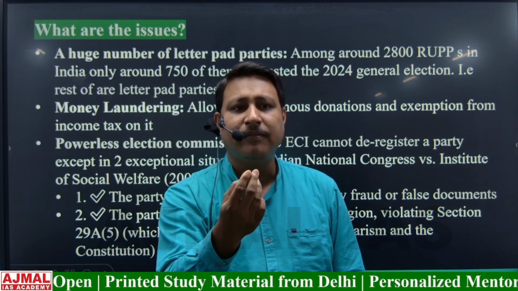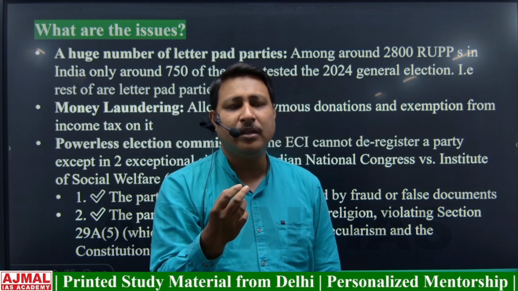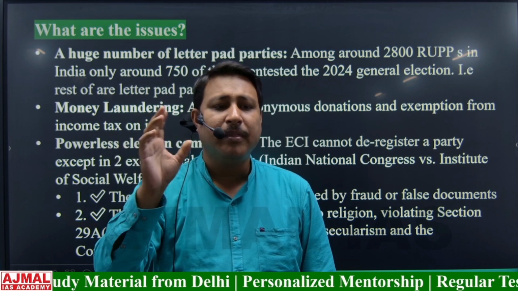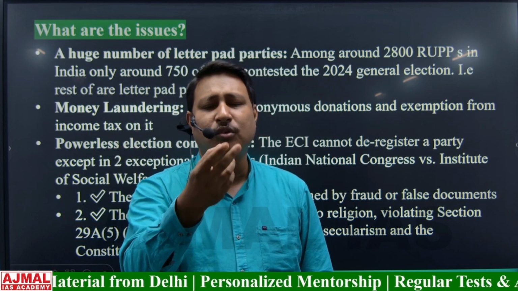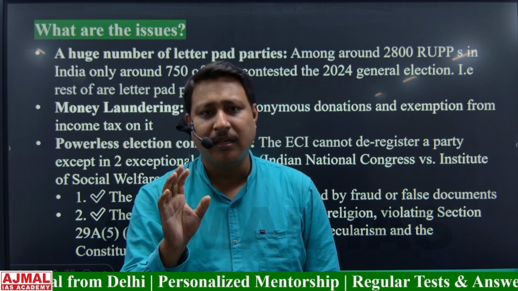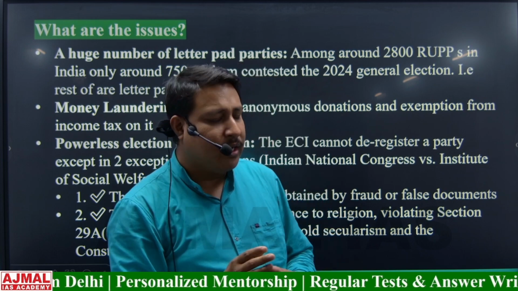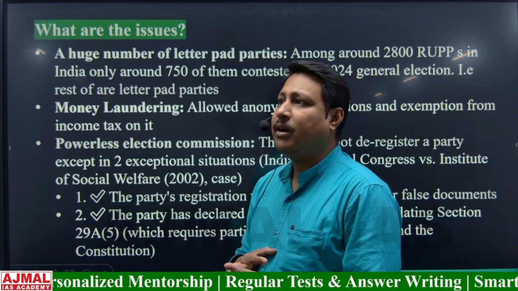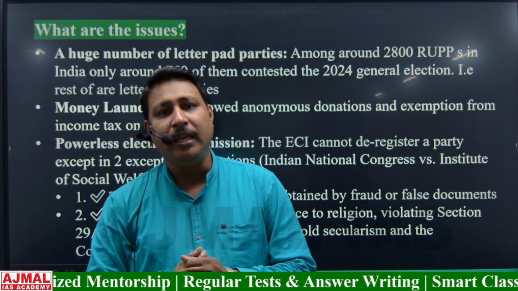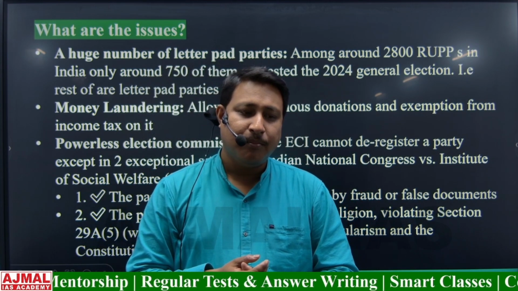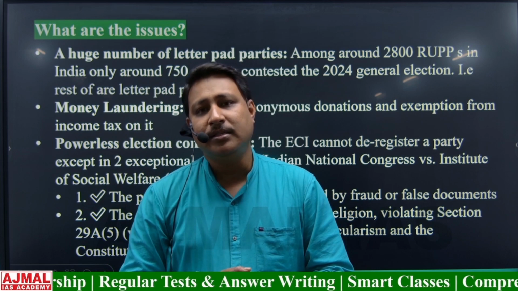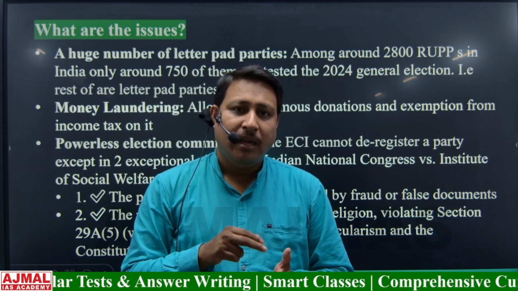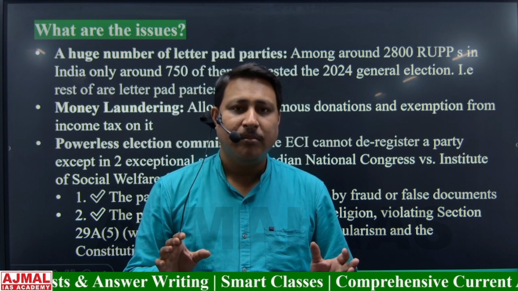One is if the registration of the political party was on fraudulent grounds, meaning false documents were given or some fraud was committed at the time of registration. On that ground the political party can be deregistered. Another ground is if the political party shows allegiance to any religion, since a political party has to be secular in nature. Only on those two grounds can the Election Commission deregister a political party, not on other grounds.